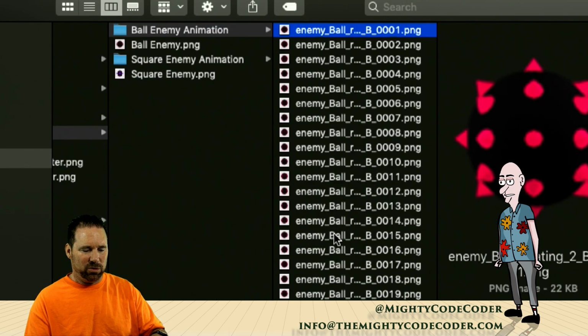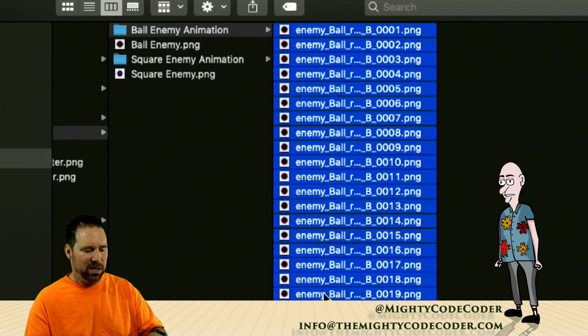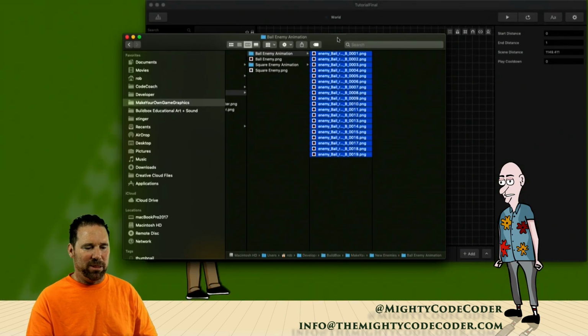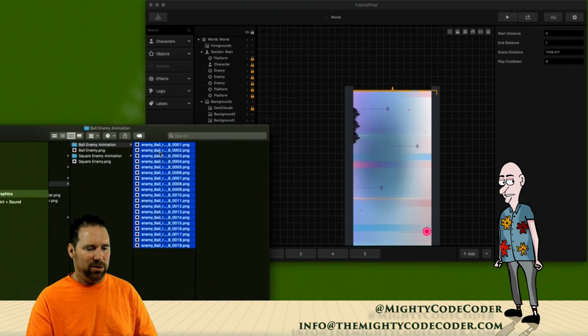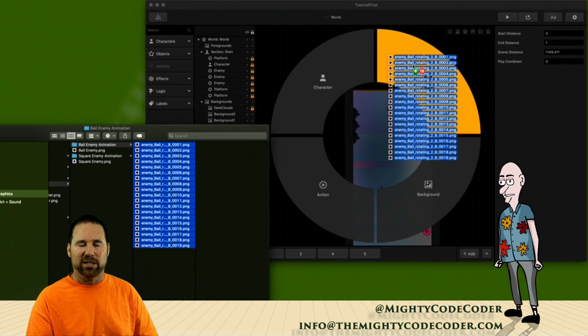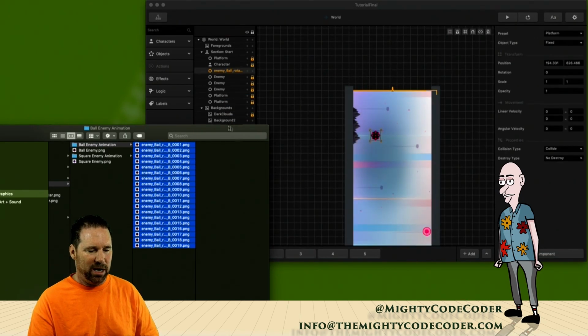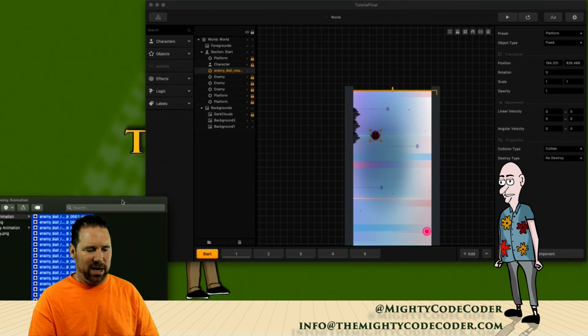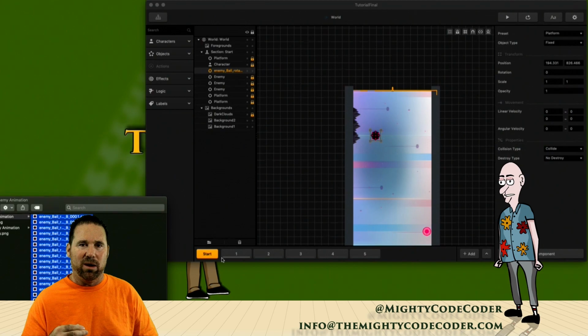I'm going to click the first one, hold shift and click the last one. I'll zoom out so I could see my platform here, and I'll go ahead and drag all those in here and I'll put it as a new object. Okay, so it put it in a new object and it put it actually in the start, and I want it to keep coming back over and over again. Remember, it goes through start once, and the other scenes go through over and over. So I actually want to put this in 2.